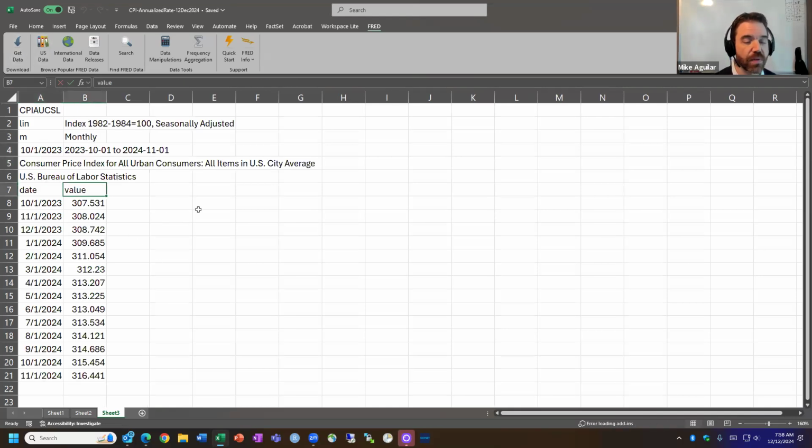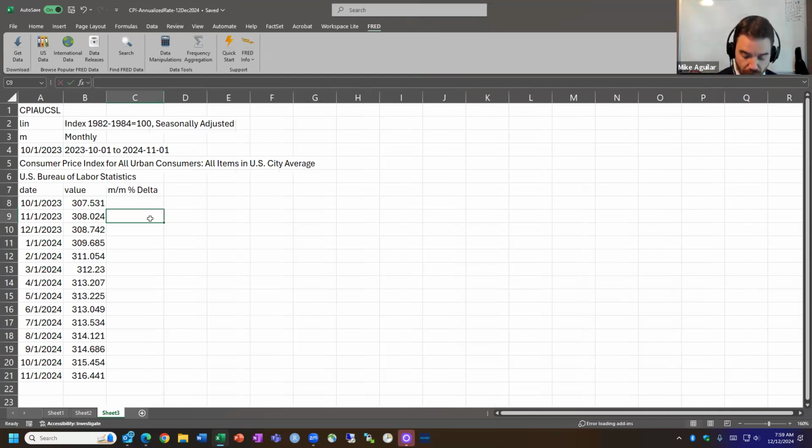So we got the index value that is not inflation. The CPI index, consumer price index, is the price level. It's not quite dollars, but it's an index value pertaining to dollars. Inflation is going to be the rate of change. So let's compute the rate of change. Month over month percent delta.